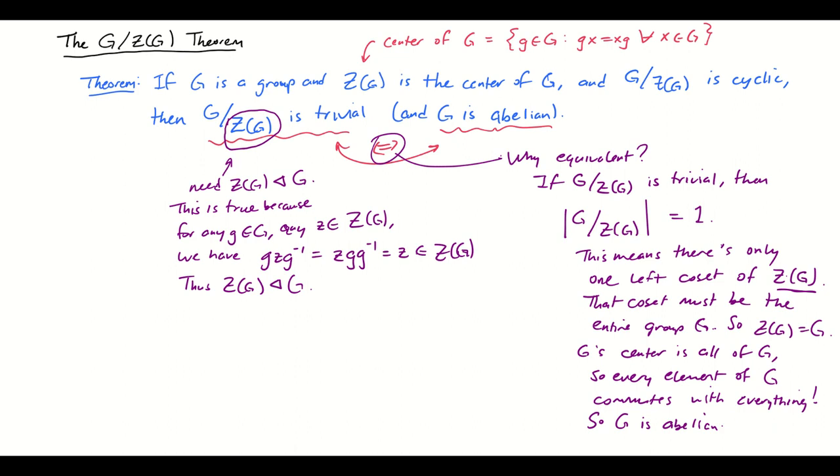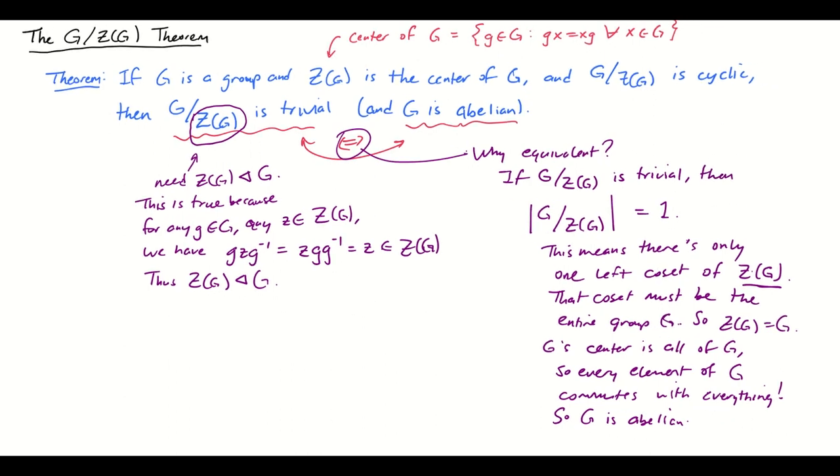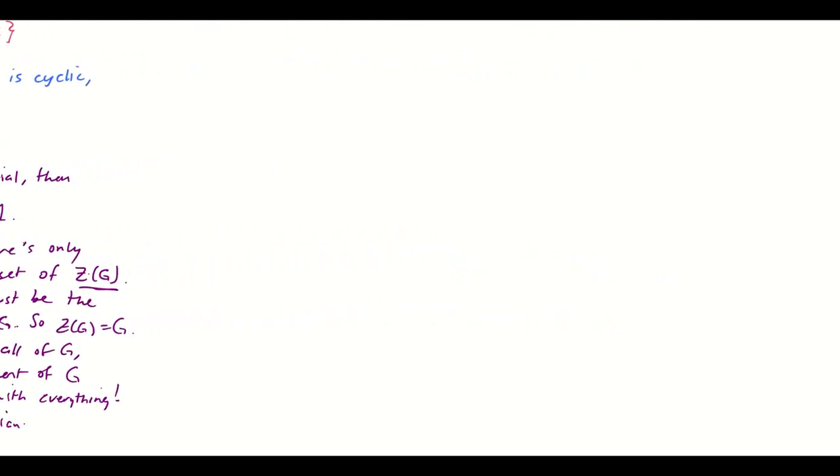So that's not what we came to prove. It's just I felt that that was an important thing to point out. If we're going to show that G mod Z of G is trivial, and really all that that means is that G is abelian, we ought to say that, and we ought to say why that's true. Okay, so anyway, what we're going to prove in this video is that if G mod the center of G is cyclic, then it has to be the trivial cyclic group. It can't be some other cyclic group like the integers or like Z mod p. It can only be the cyclic group consisting of one element, and when that's true, G is abelian. All right, so let's come over here and let's see if we can do the proof.